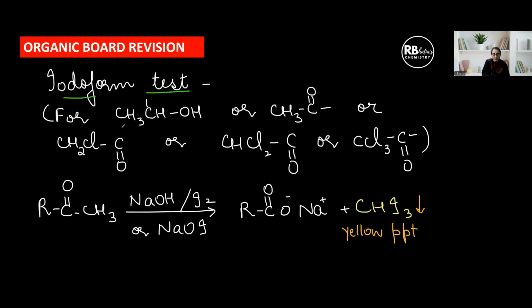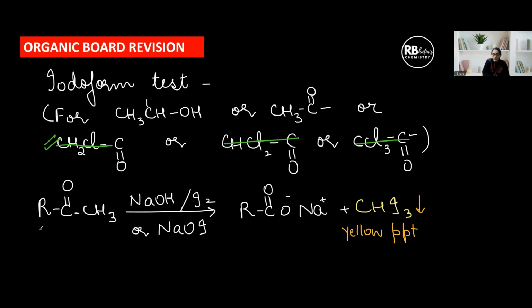Very important: the iodoform test can be given by all compounds which have the group CH3CHOH, or the CH3CO group. Ketones which have CH3 with CO, that is methyl ketones. For boards, you need not bother about these examples.